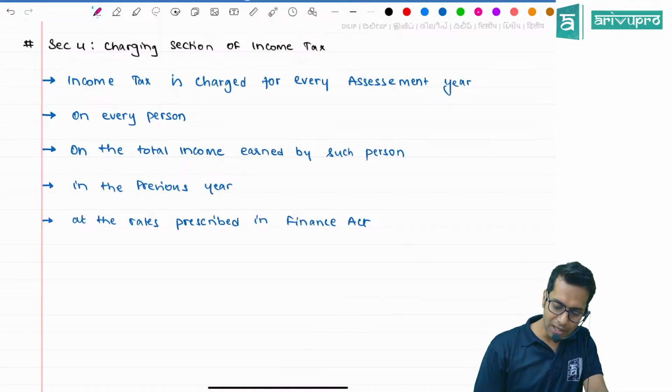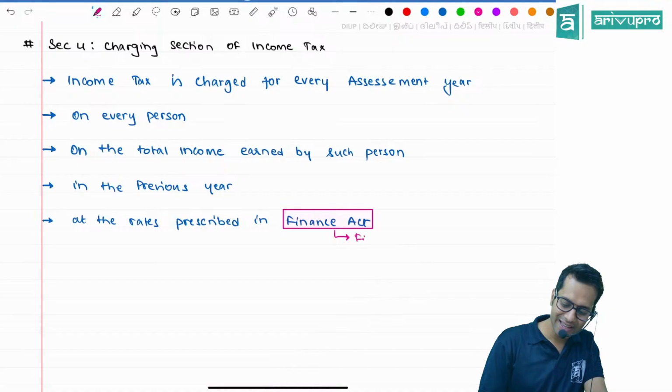A Finance Act, which Finance Act is applicable to you for your examination? Or do you know this? How do you know all these things in your life? Oh my God. Which is the Finance Act applicable to you?